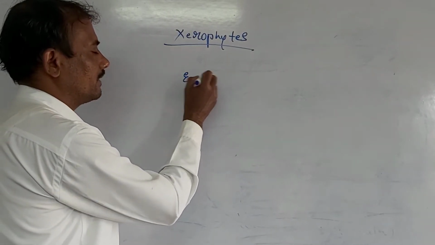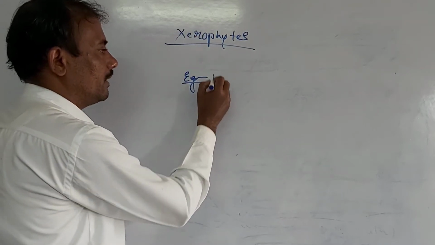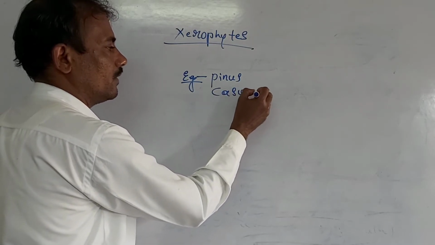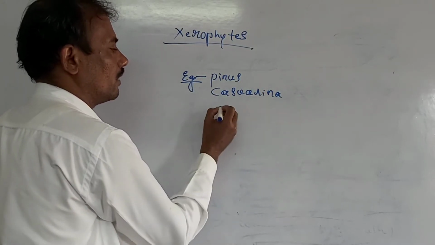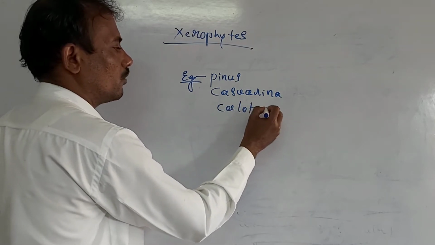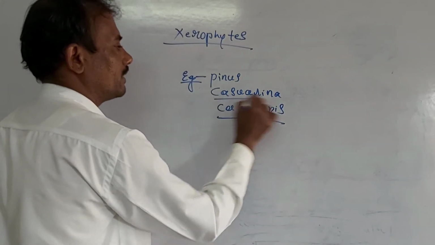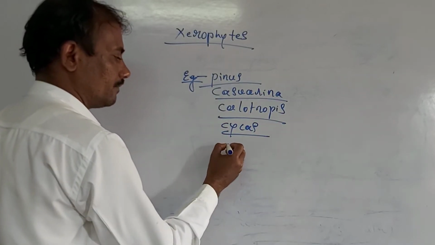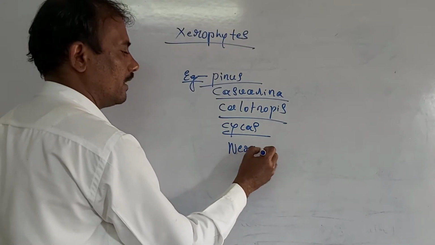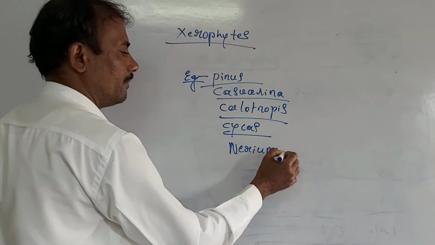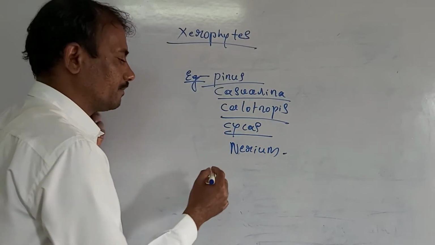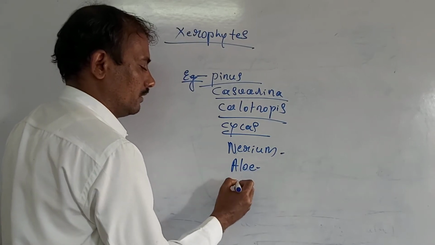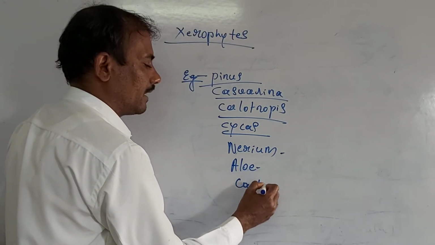Examples: it may be the pinus tree or a pinus plant, casuarina plant, calotropis procera, even the cycas, and the Nerium indicum or oleander, then aloe vera, then cacti, many cacti.